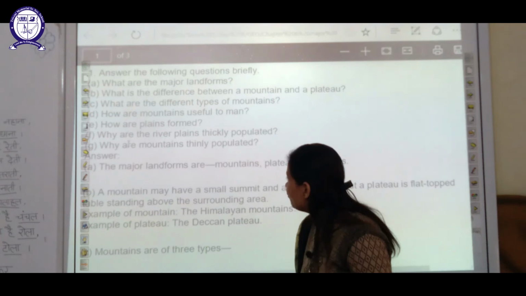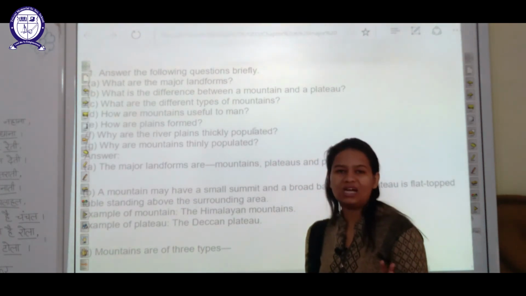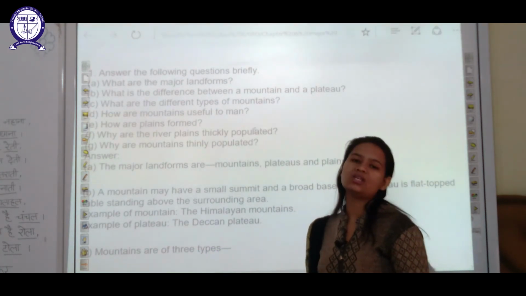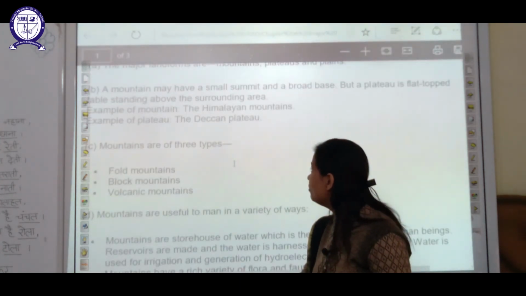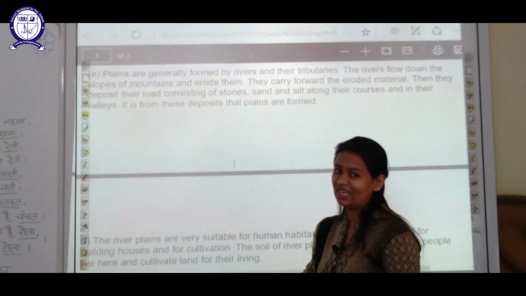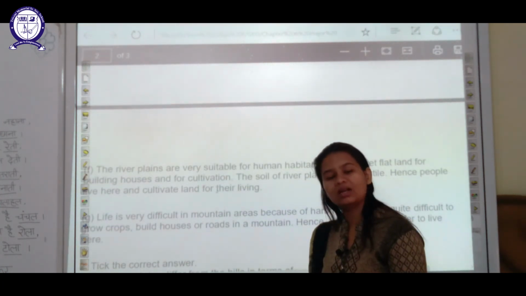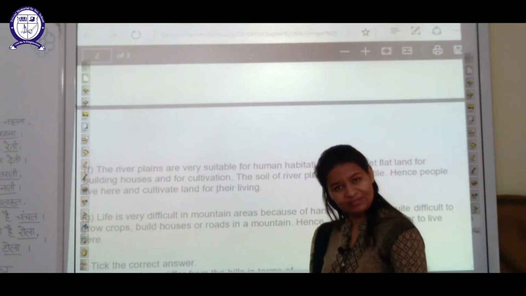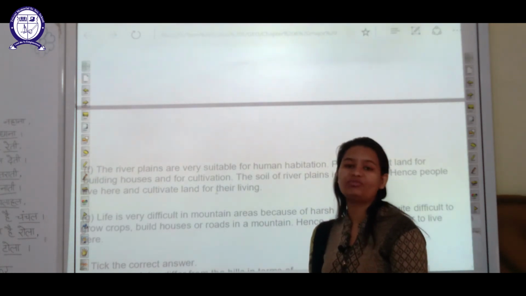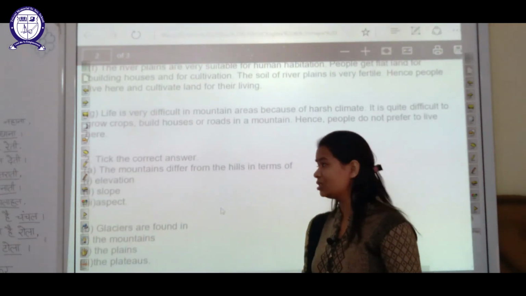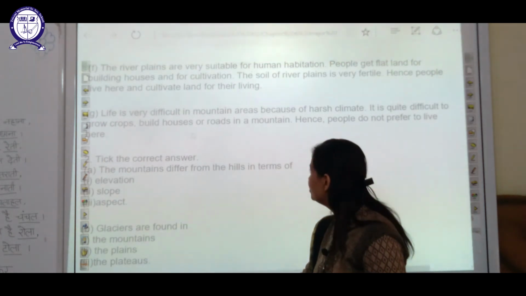The next is, why are the river plains thickly populated? Already discussed, students, because of the availability of fertile soil, because of the availability of water, easy cultivation of crops is possible there. Then why are mountains thinly populated? Because all the characteristics that we discussed in plains regarding the fertile soil, the easy cultivation of crops, the suitable climate are missing. Climate is also one of the factors which is responsible for why people don't prefer to reside or live on mountains. So students, these are the questions.